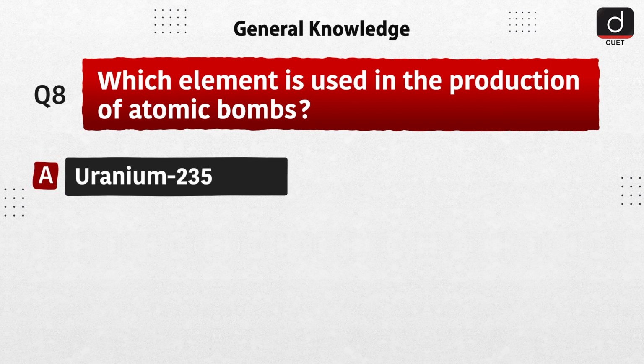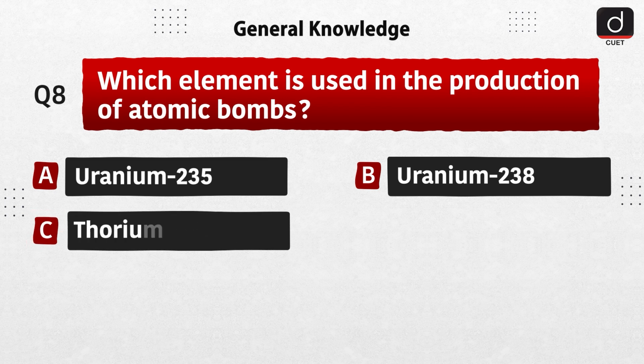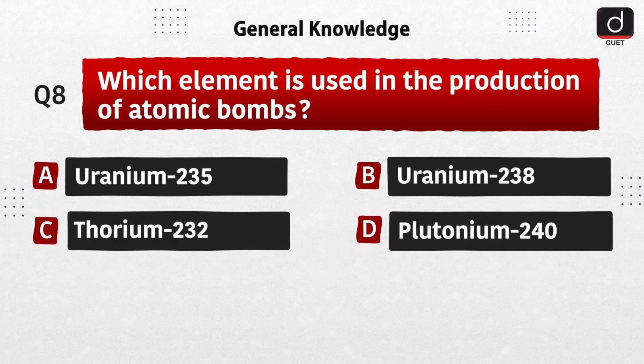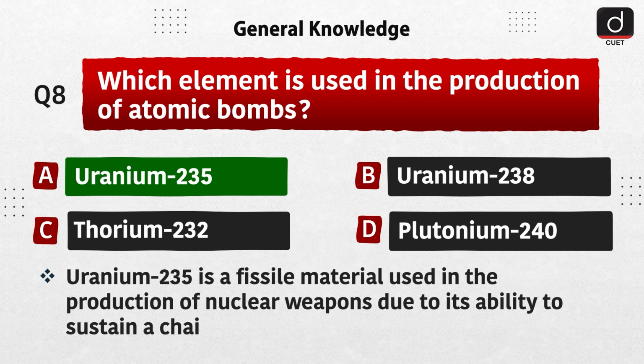Next question is, which element is used in the production of atomic bombs? Option A, uranium-235. Option B, uranium-238. Option C, thorium-232. Option D, plutonium-240. The correct answer is option A, uranium-235. Uranium-235 is a fissile material used in the production of nuclear weapons due to its ability to sustain a chain